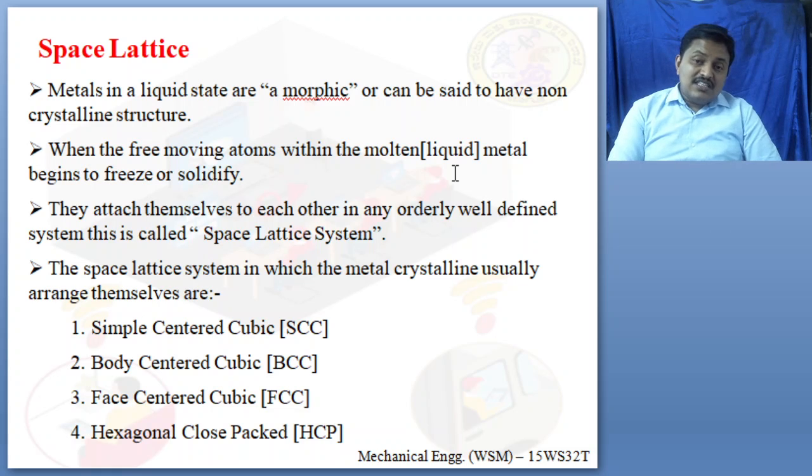In the starting of this session, we have explained. In the second session, we explained about different types of crystal structure. Here you can see the space lattice system in which metal crystals usually arrange themselves, classified into 4 types. One is simple centered cubic. Next one is body centered cubic. Next is face centered cubic. Next is hexagonally close packed. In short form, you will call it as simple centered cubic as SCC, body centered cubic as BCC, face centered cubic as FCC, hexagonal close packed as HCP.